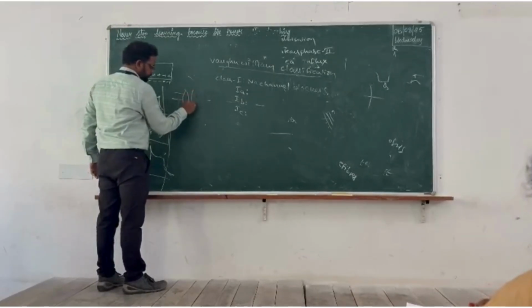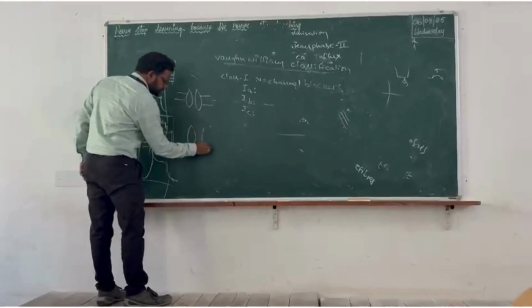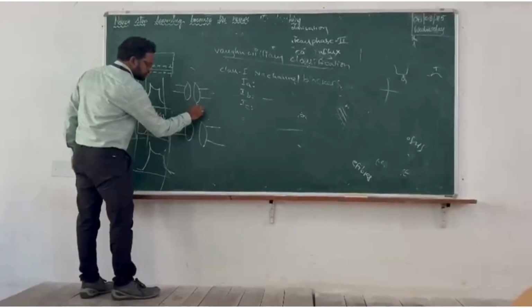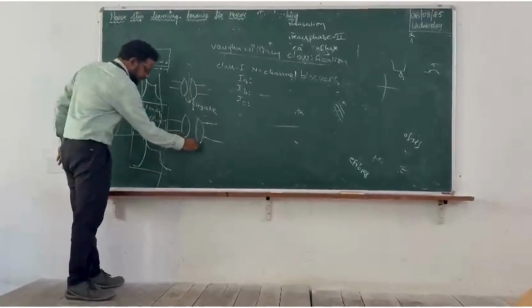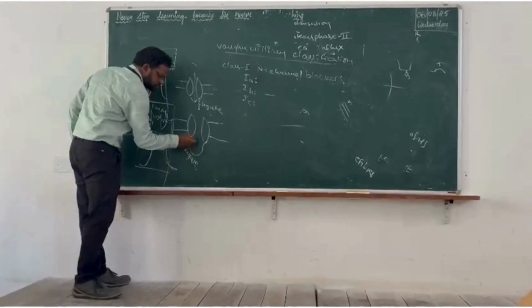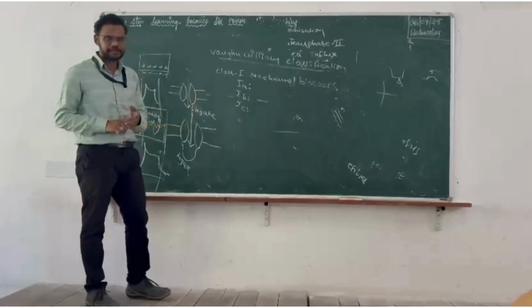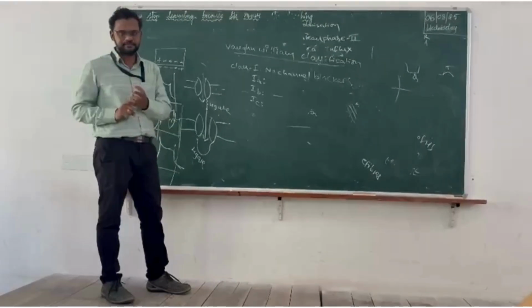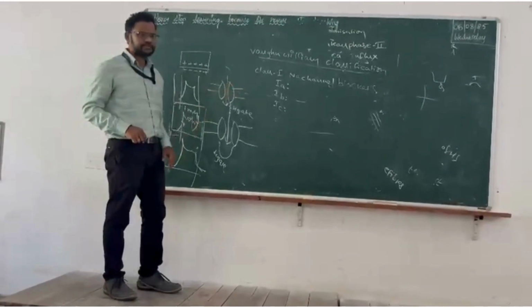You will have two types of sodium channel. One is the open state or activated. The other one is the closed state or inactivated. This will generally be bordered by an H gate. This is called the H gate. So this is the open state and this is the closed state. It is not that the drugs will completely block the sodium channels. They will block the sodium channels so that the amount of sodium passing will be decreased. Clear? So based on this, this classification has been given.